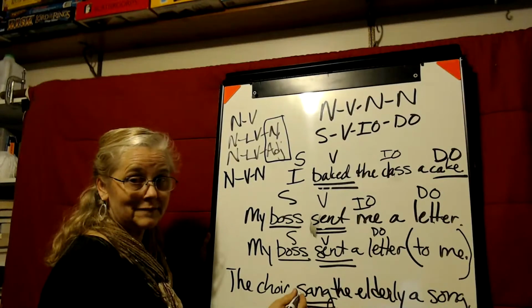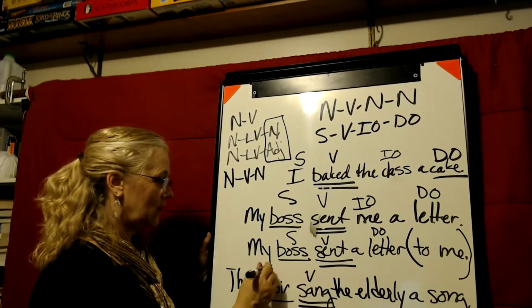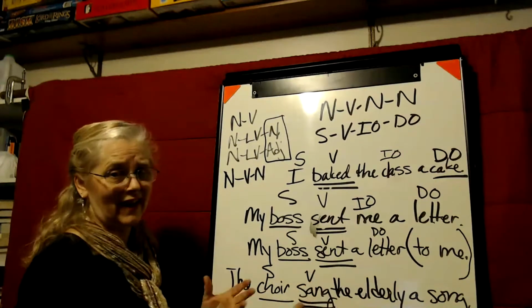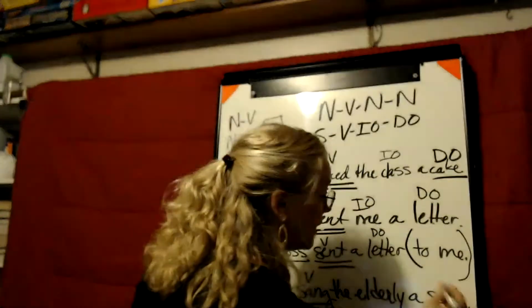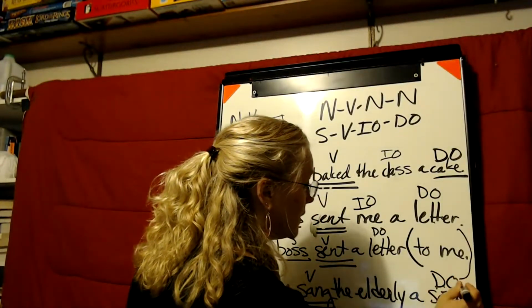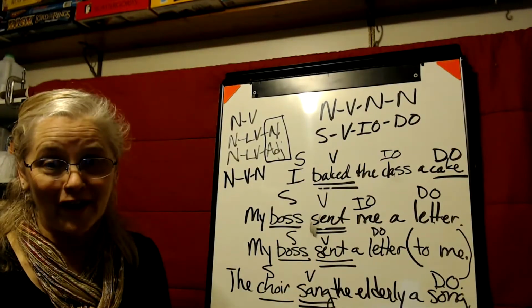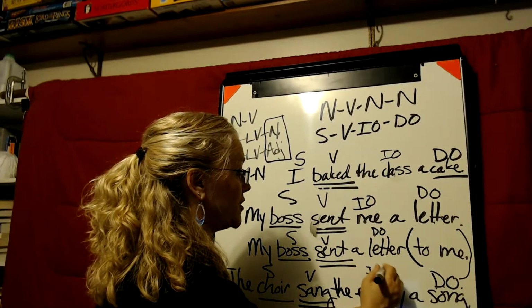Sang. Verb. Who's doing the singing? The choir. What are they singing? They're not singing the elderly. They're singing a song. So song is our direct object. And who's receiving the singing of that song? The elderly. So this is our indirect object.